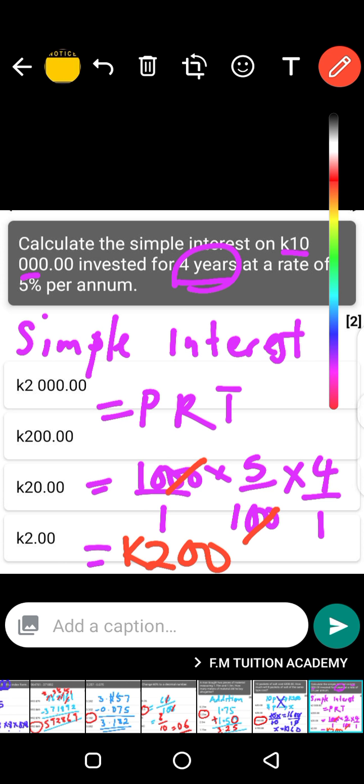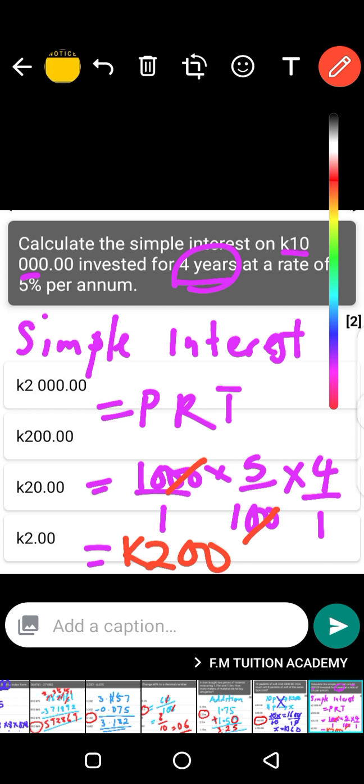That is the simple interest, because it's going to be over 1, and any number over 1 is itself. Okay, the simple interest is 2,000. I think I taught you this formula and how to use it. So that is 2,000 kwacha, guys.